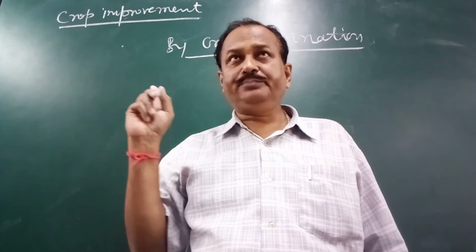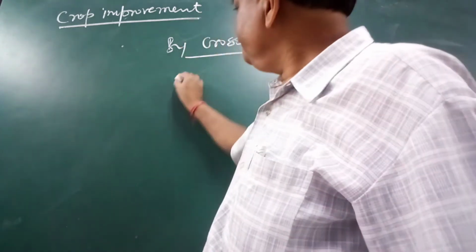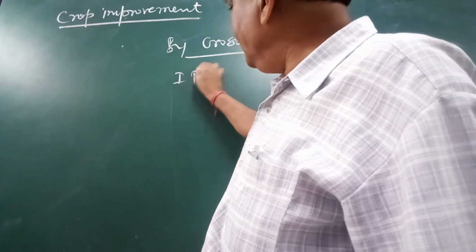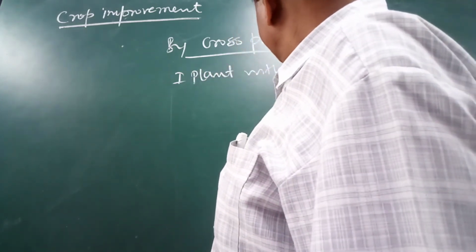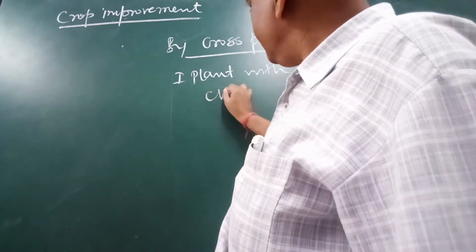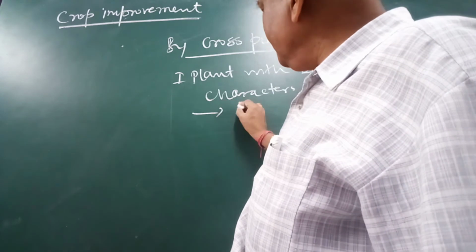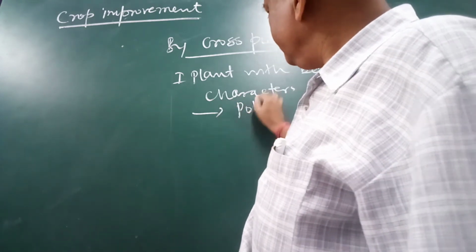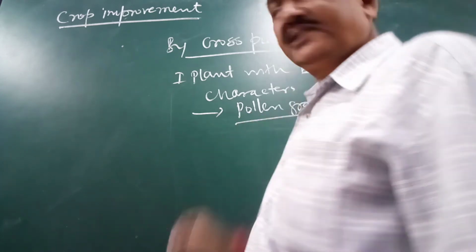Here the process is the same. One plant with better characters, we take the pollen grains. This is the better variety.